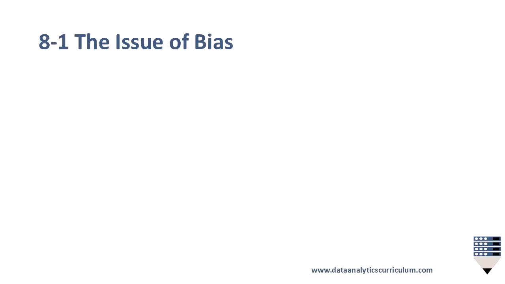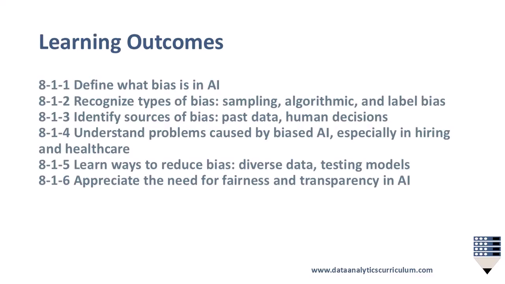Welcome to Chapter 8, Section 1, The Issue of Bias. In this lesson, we'll explore what bias is in AI, where it comes from, and why it matters. We'll also discuss strategies for reducing bias and promoting fairness and transparency in AI systems. By the end of this section, you'll be able to define bias in AI and understand its consequences.